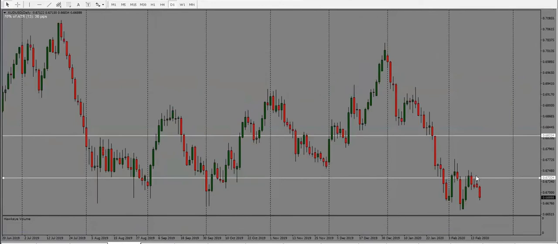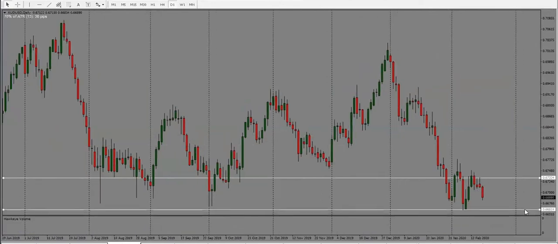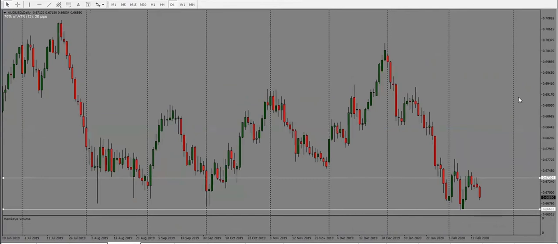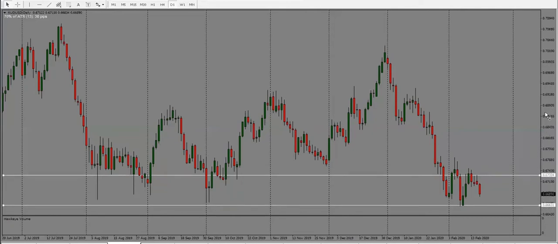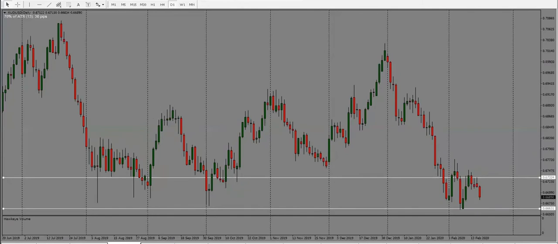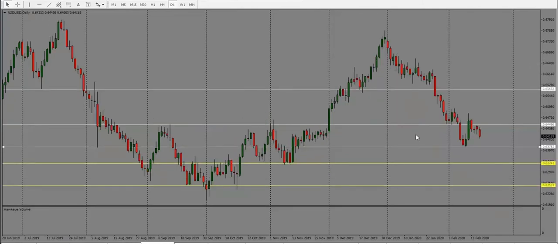Aussie dollar here, we do have a nice pin bar here. Price is already moving lower, so bias is bearish here based on the two back-to-back pin bars here. Target here is 0.6660. That's the first target, and then 0.6600 is the second target for Aussie dollar. Bias is bearish.